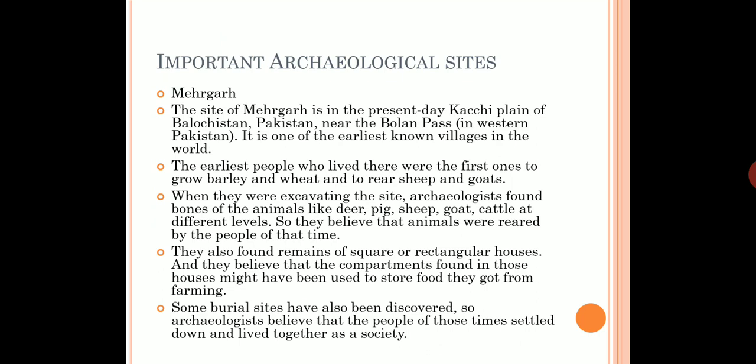Archaeologists have also found some square or rectangular houses, and they think that these houses or compartments were used to store food which early man got from the farming process. Some burial sites have also been discovered by the archaeologists, and they believe that during that time people settled down and lived together in a society and as a group.